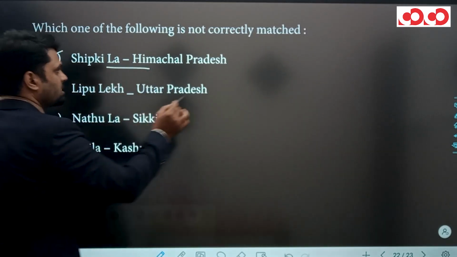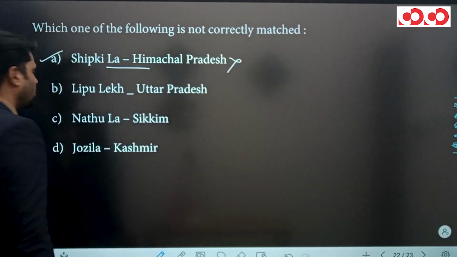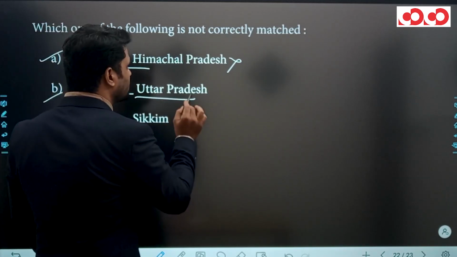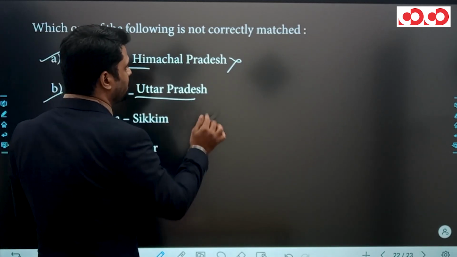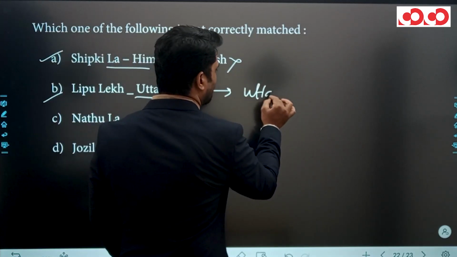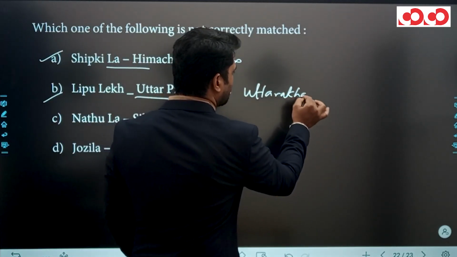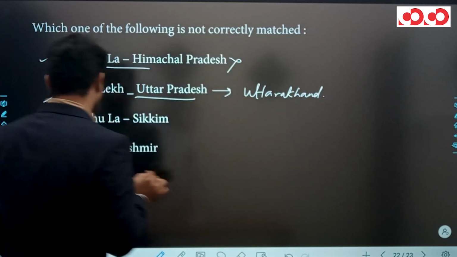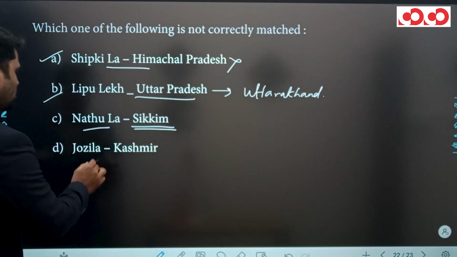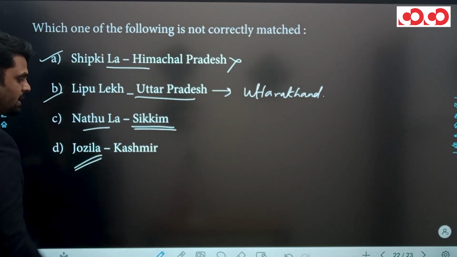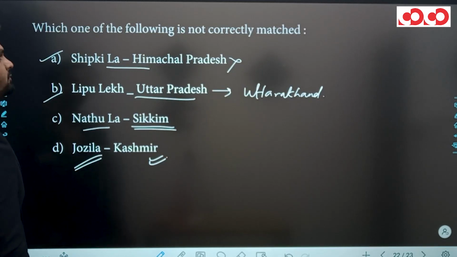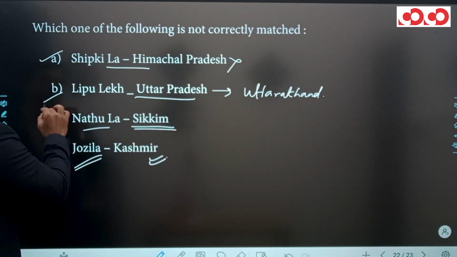Shipkila, Himachal Pradesh, this is correctly matched, so it is not the right answer. Lipulekh, Uttar Pradesh, this is not correctly matched because Lipulekh is situated in Uttarakhand and not in Uttar Pradesh. Clear? Nathula, Jelepla are situated in Sikkim, and Zojila, Burzil, Banihal Pass you can see in Jammu and Kashmir. So the right answer of this question is option B.